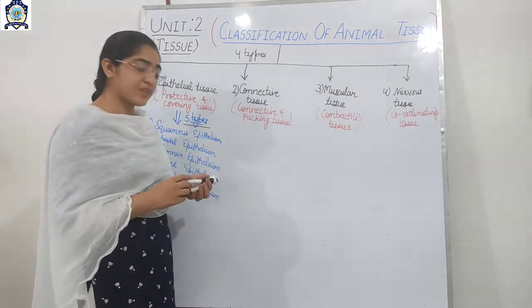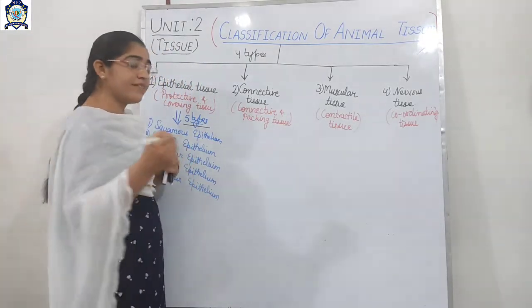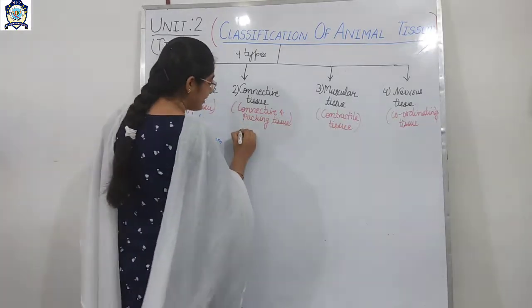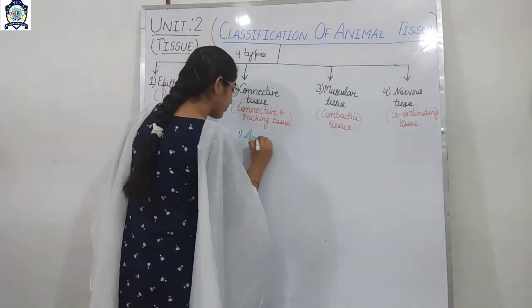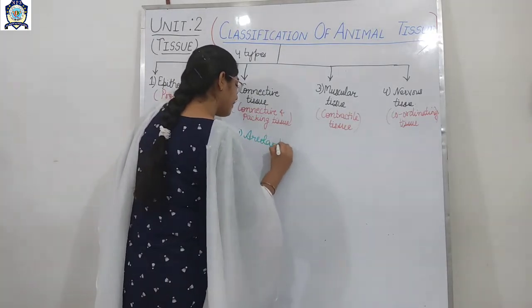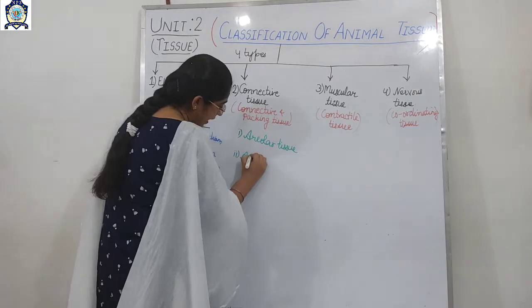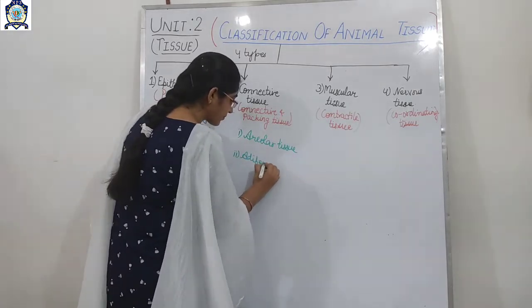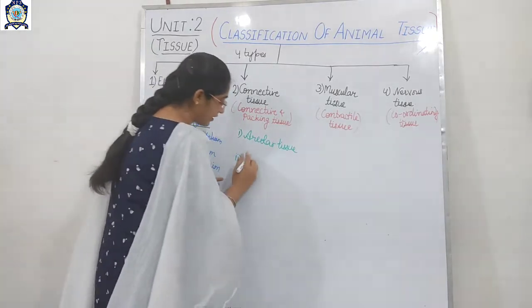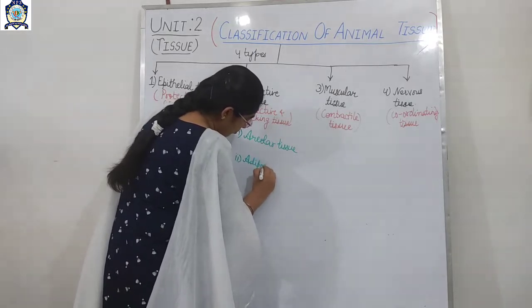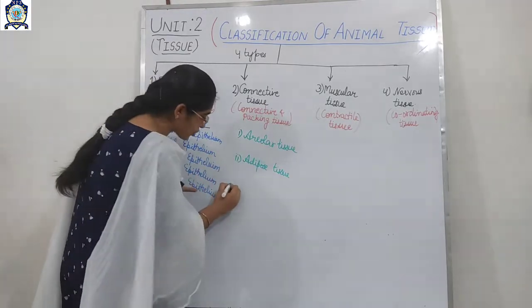And next one is the connective tissue. If we talk about the connective tissue, it is further divided and its main parts are: one is the areolar tissue, then adipose tissue.